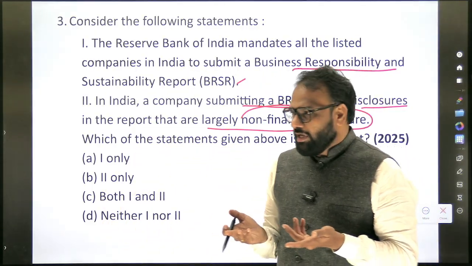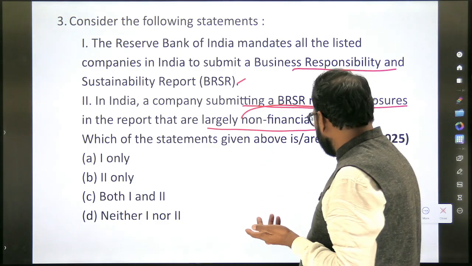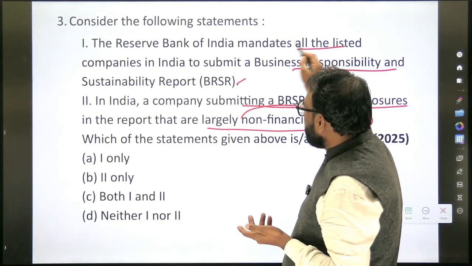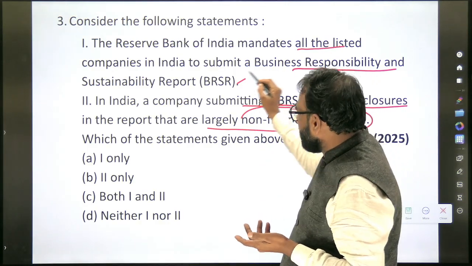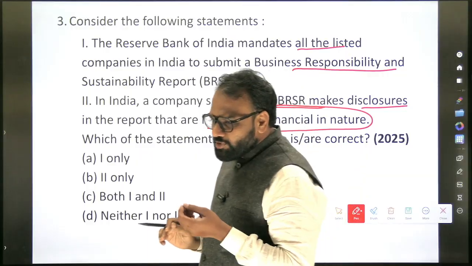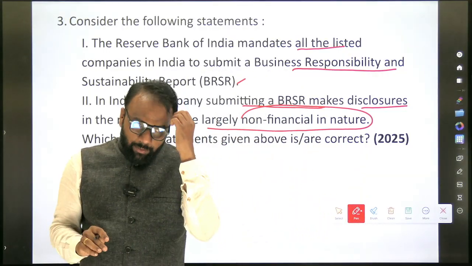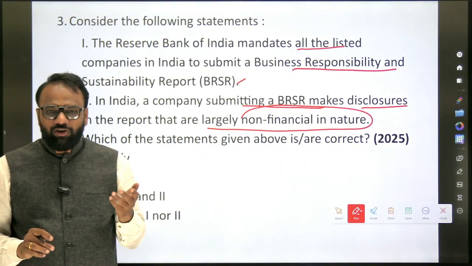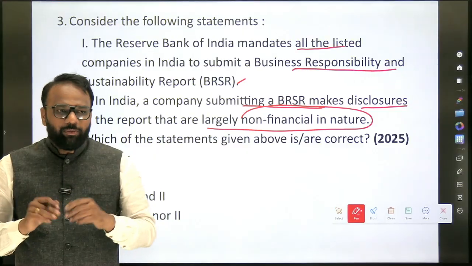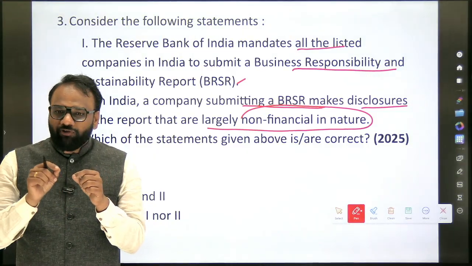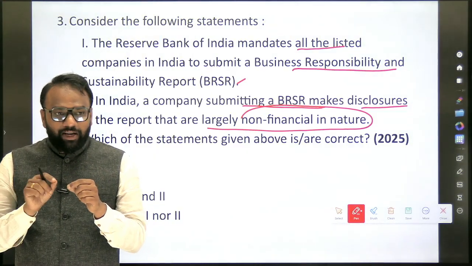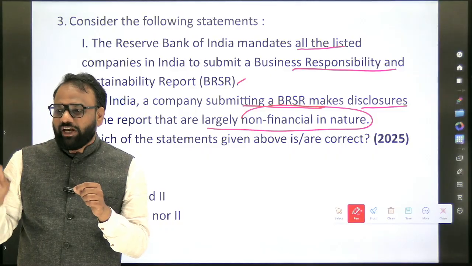But here, at least, the statement says the Reserve Bank of India mandates all the listed companies in India to submit a business responsibility and sustainability report. When it comes to businesses and submitting of reports, generally RBI will not be involved. RBI is only involved in managing and regulating banks and non-banking financial companies.